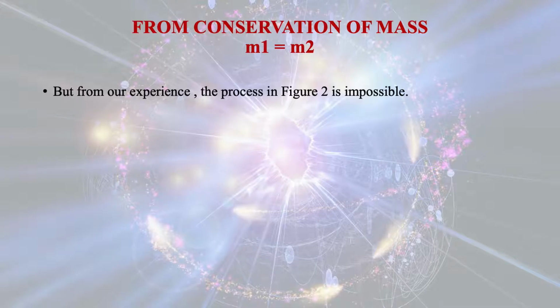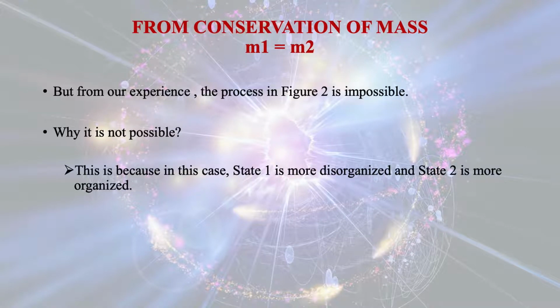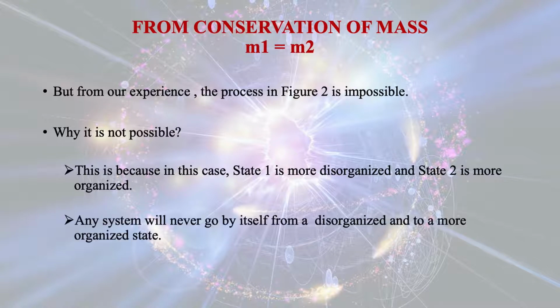So for this case also, conservation of mass as well as the conservation of energy is satisfied, but from our experience, the process in figure 2 is impossible. Why is it not possible? Because in this case, state 1 is more disorganized and state 2 is more organized. Any system will never go by itself from a disorganized to a more organized state.